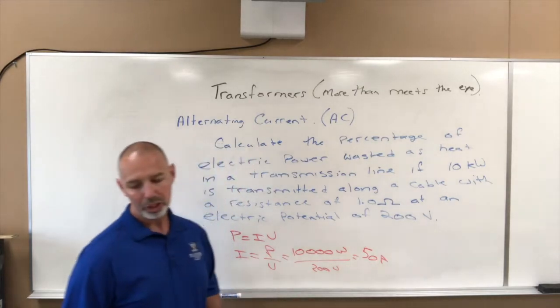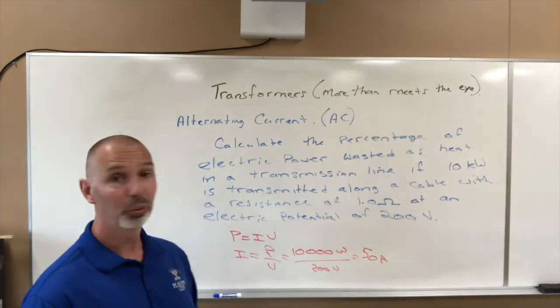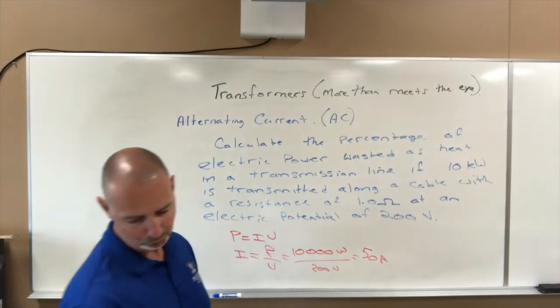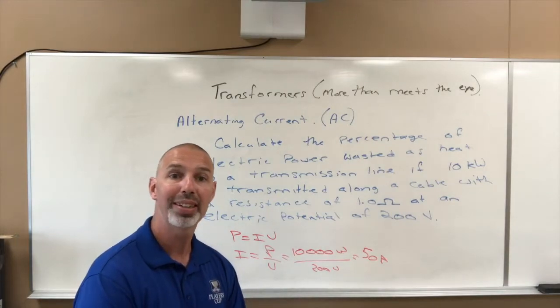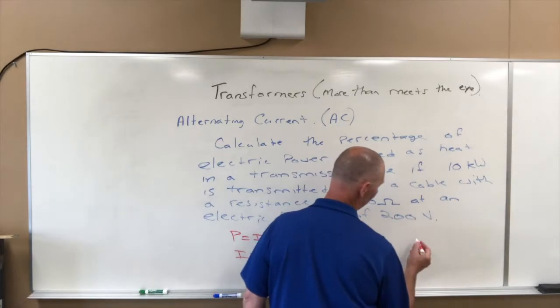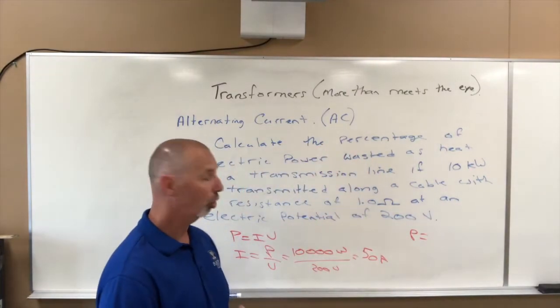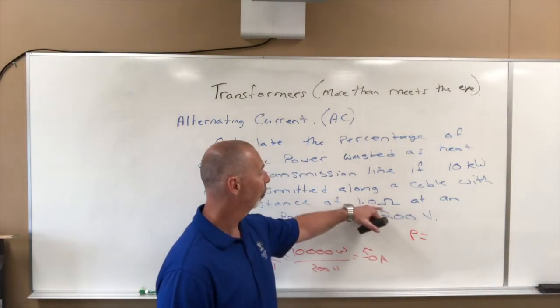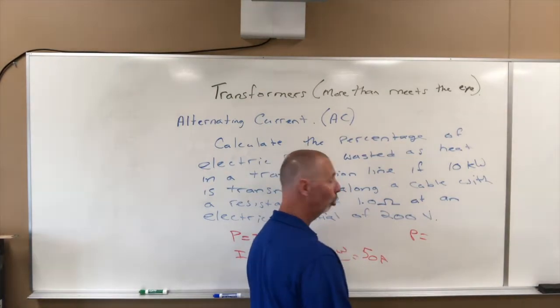Now, if I take that 50 amps and run it through my 1 ohm resistor, what happens? Again, we want to look at what power is being dissipated by the 1 ohm cable. Now power equals, and we have resistance and current: a current of 50 amps flowing through a 1 ohm resistor. What electrical energy is being used up by that?